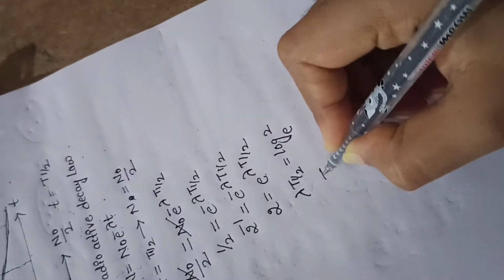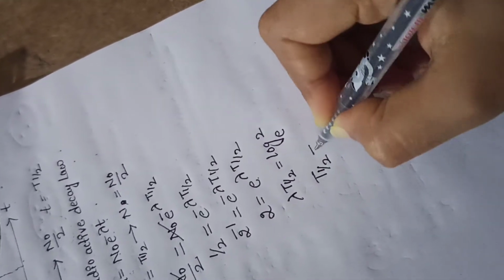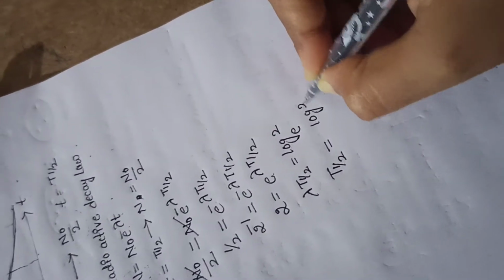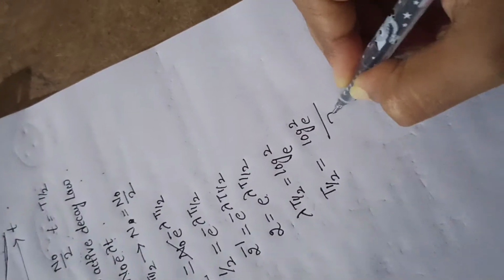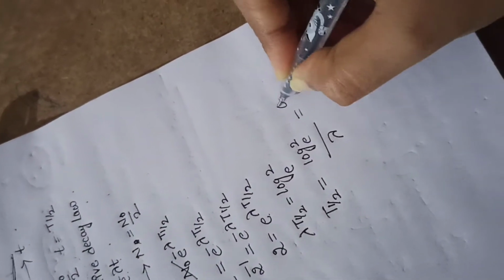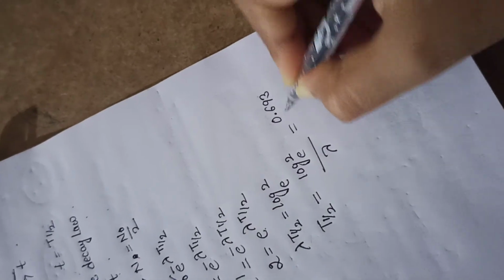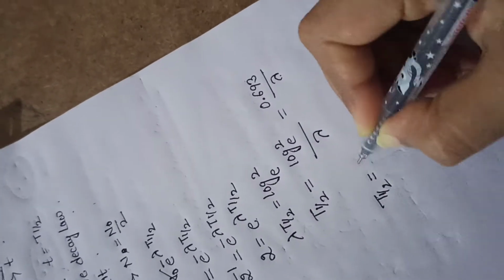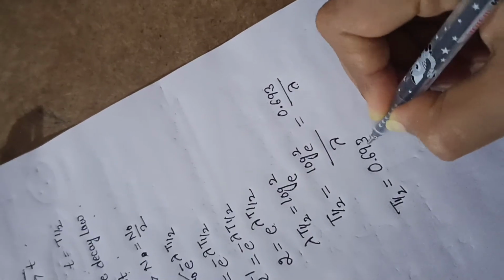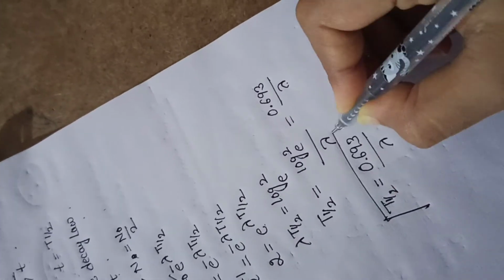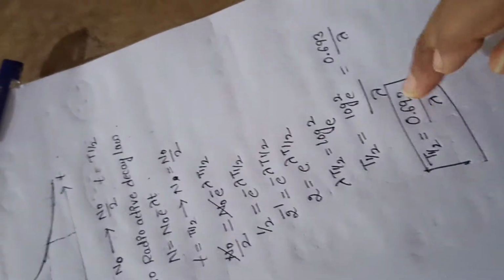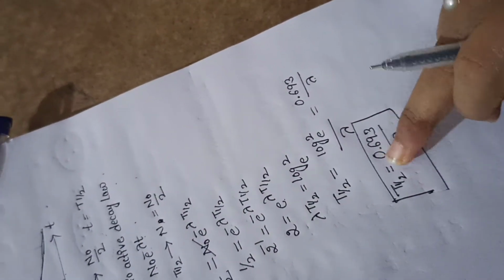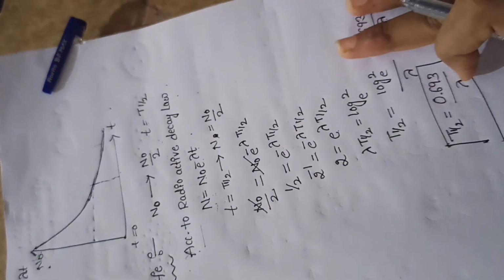Okay, now what I want is half lifetime. Half lifetime value is log 2 base e by lambda. So what is the value of log 2? It is 0.693 by lambda. So t half lifetime value is 0.693 by lambda. Very important for the problem solving. Okay, half lifetime is 0.693 by lambda.